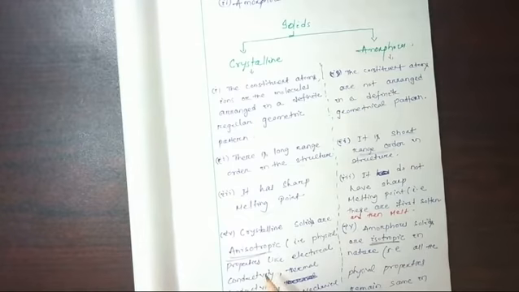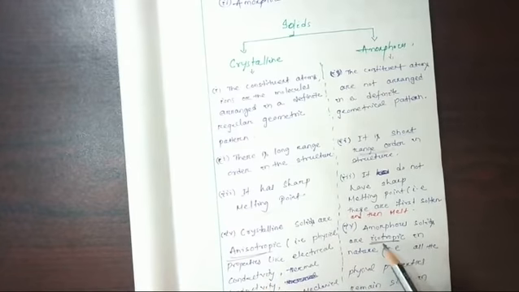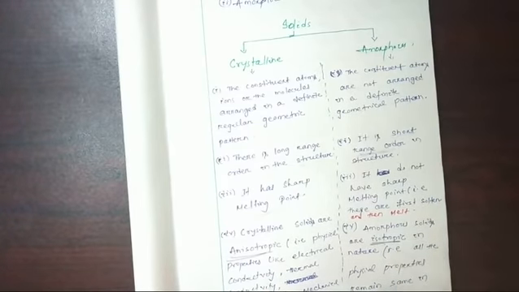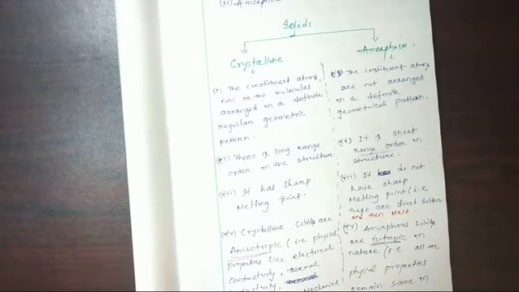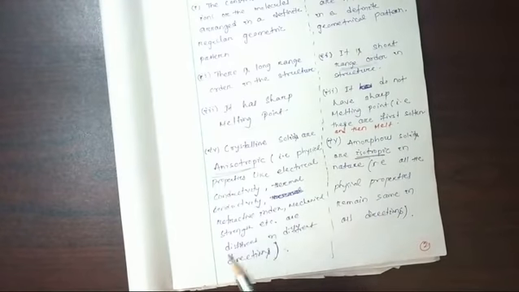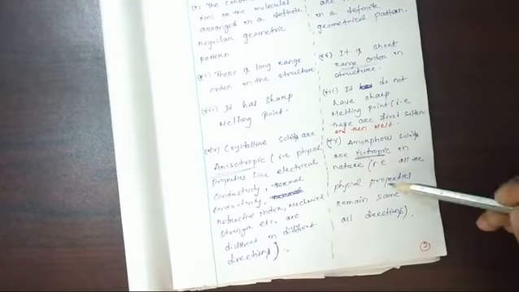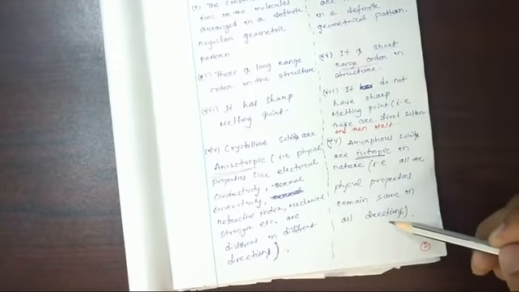Anisotropic means not uniform, isotropic means uniform. In crystalline solids, the physical properties are different in different directions, but in amorphous solids they remain the same in all directions.